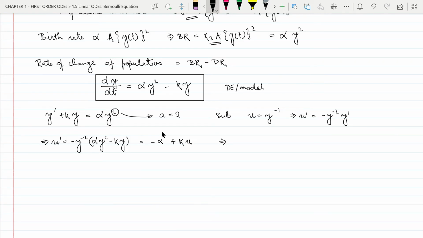Now we can rearrange this equation and write it as u dash minus ku equal to minus alpha.